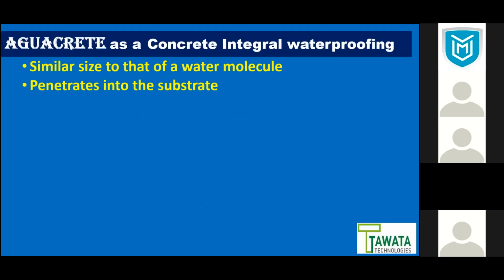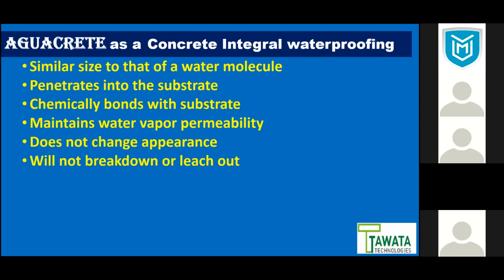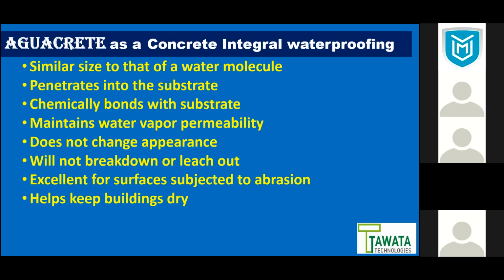The reason is that it has a size similar to the water molecule and penetrates into the substrate, because it is chemically bonded with the substrate. This is different from an admixture; it is chemically bonded inside. It maintains water vapor permeability, so it keeps the breathability, does not change appearance, and will not break down or leach out because it does not go through very high temperature. Excellent for surfaces subject to abrasion. Helps keep the building dry.